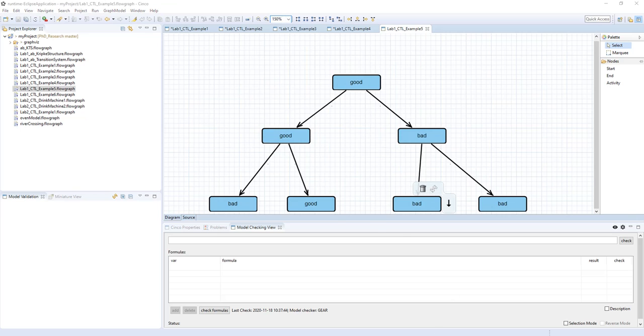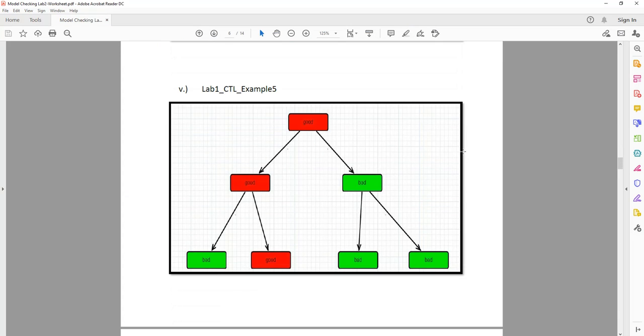Question 5. Now, here our goods are red and our bad are green. So what do we want for this example?